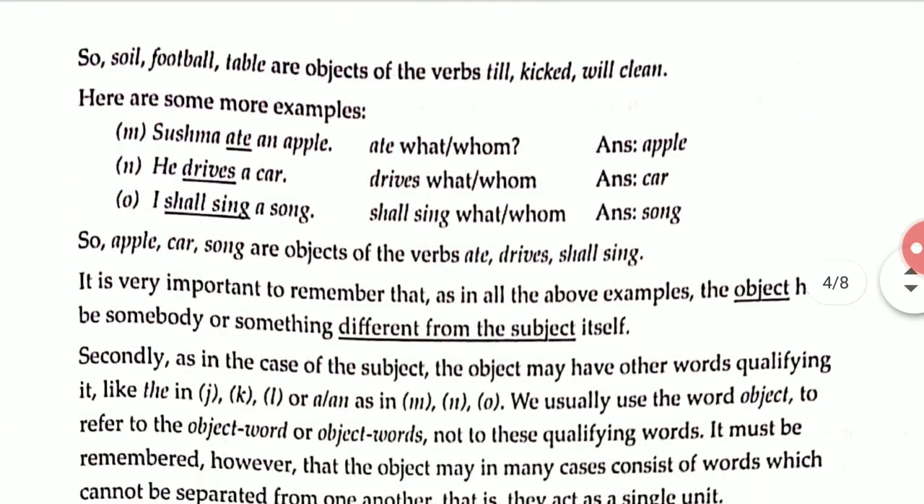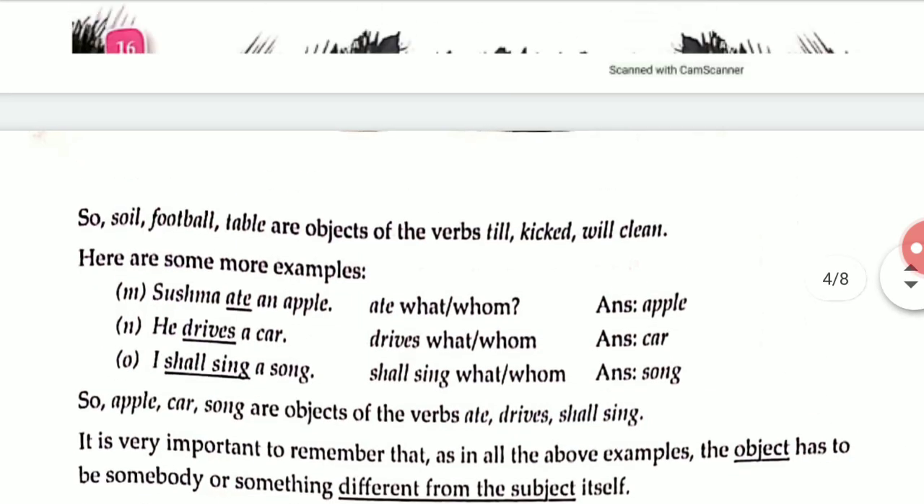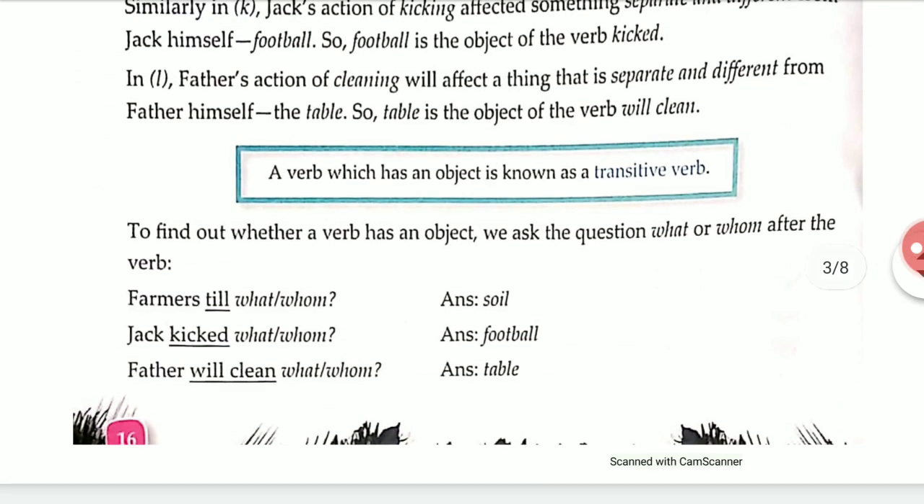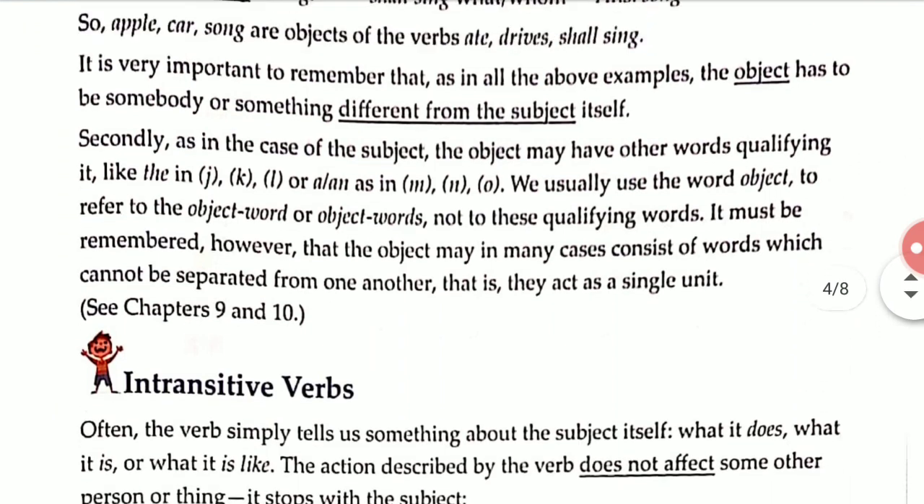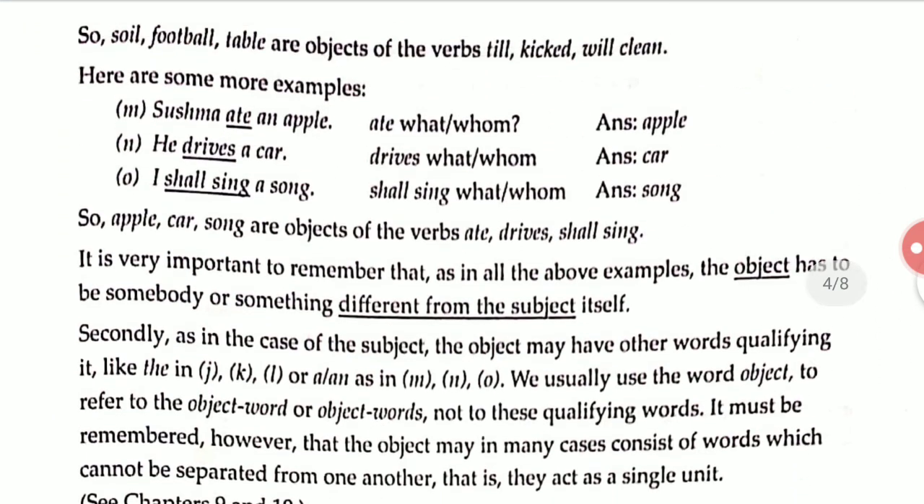So soil, football and table are the objects of the verbs till, kicked, will clean. Here are some more examples. Look at these and we'll get to know more clearly about transitive verb. A verb which has an object is known as transitive verb. Now see some more examples related to this transitive verb.